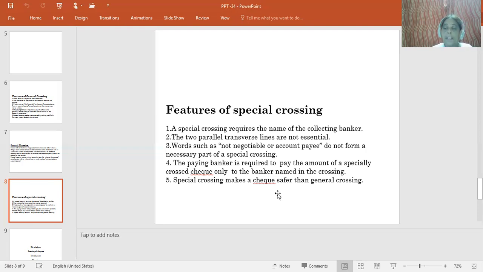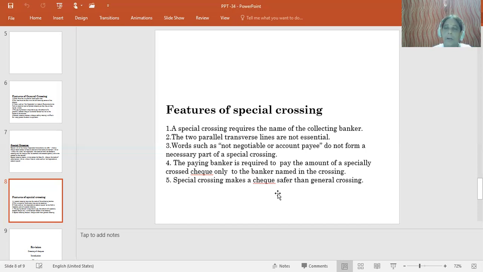Next, in case of general crossing, the paying banker is to honor the check from the bank account only. In special crossing, the paying banker is going to honor the check only when it is presented through the bank mentioned in the crossing. That's very important. One more difference: general crossing can be converted into special crossing, but special crossing cannot be converted into general crossing. These are the few differences between the general as well as the special crossing.